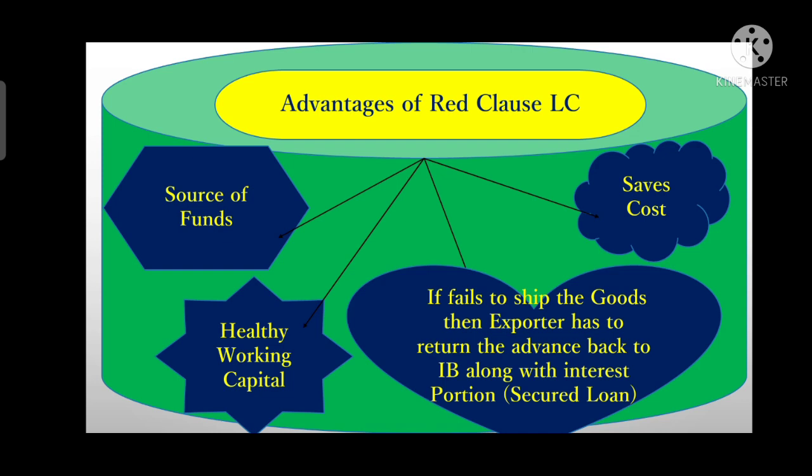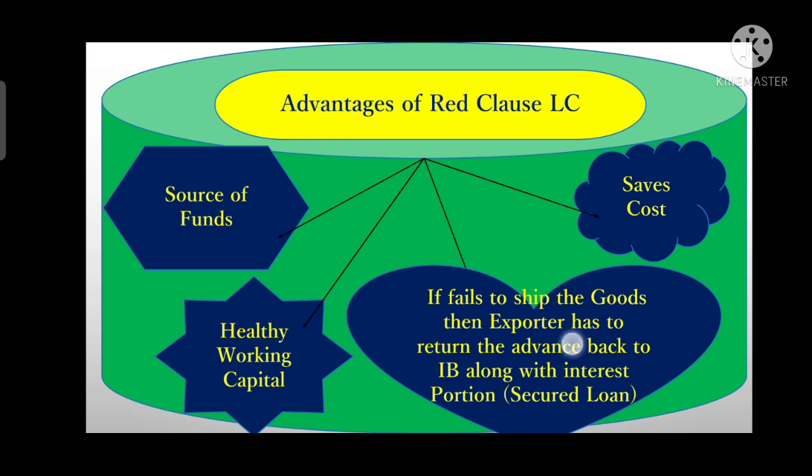So it keeps its working capital balanced, because it had to spend no money in pre-shipment activity. In post-shipment, it will automatically get the funds from the issuing bank at the time of presentation. So it maintains its working capital. Neither will there be a case of excess working capital, nor a case of shortage of funds.